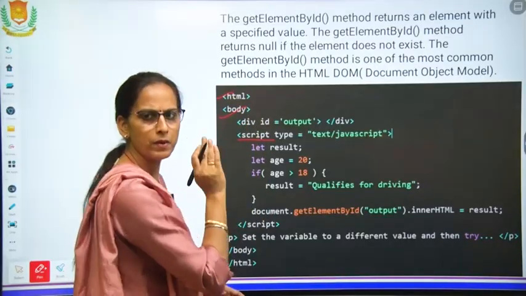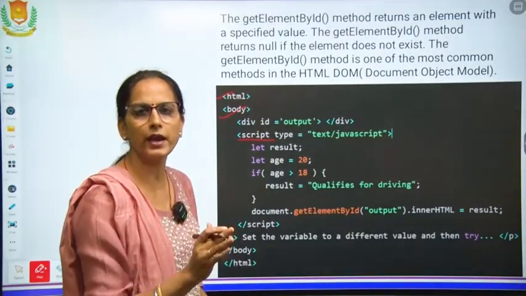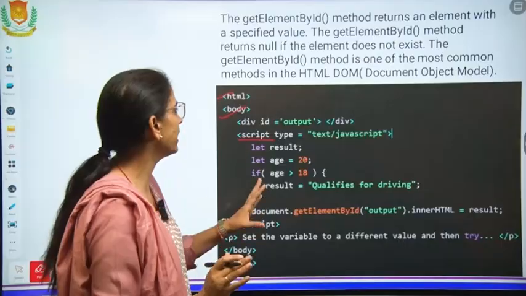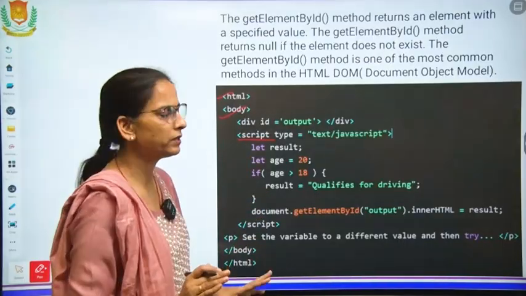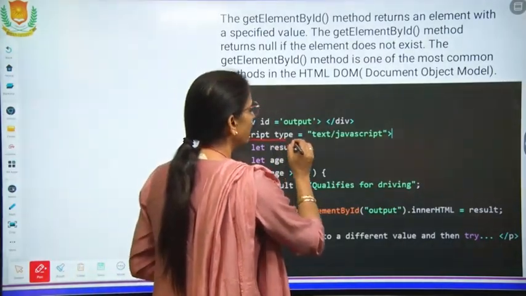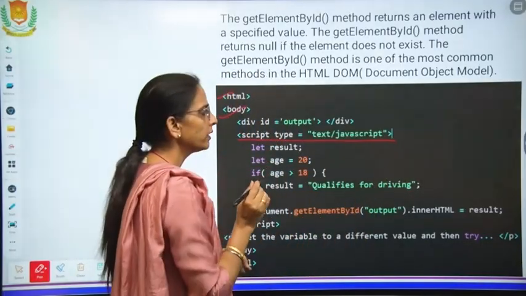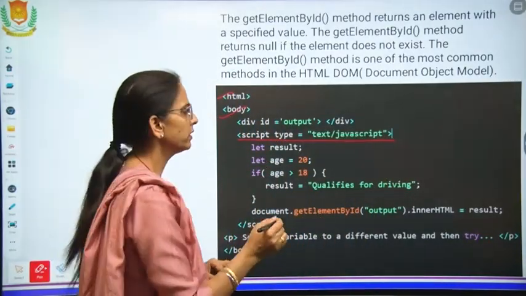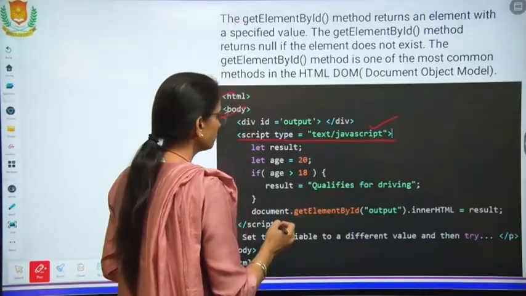Basic tags are the same. HTML, title, head, body, all the tags will be the same. We start with the script tag. Then in the script, you will write the type, text/JavaScript. This you have to mention.